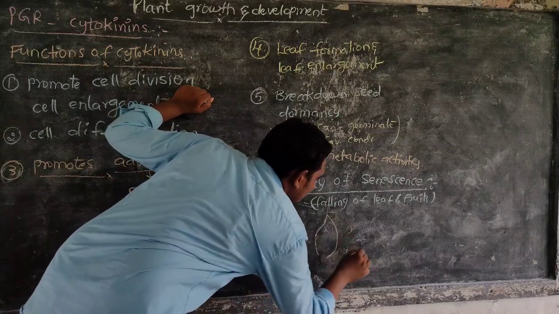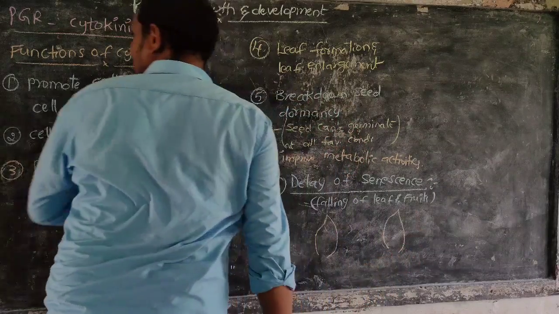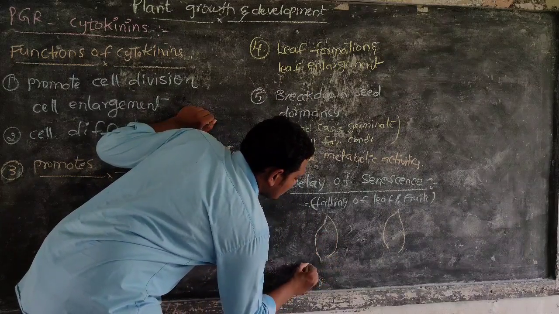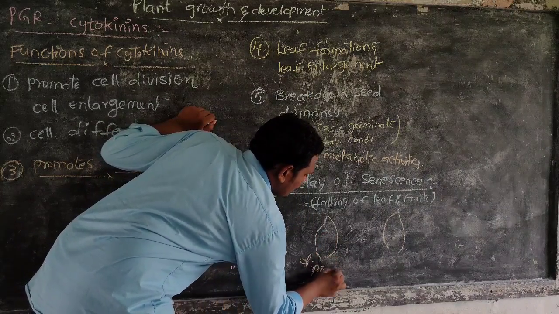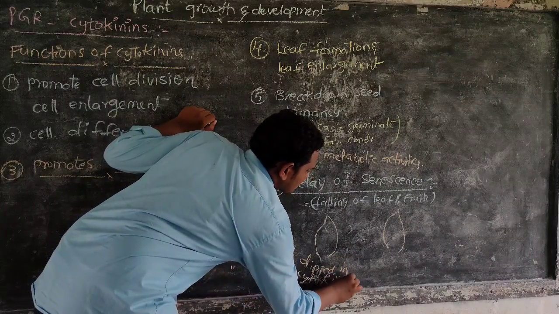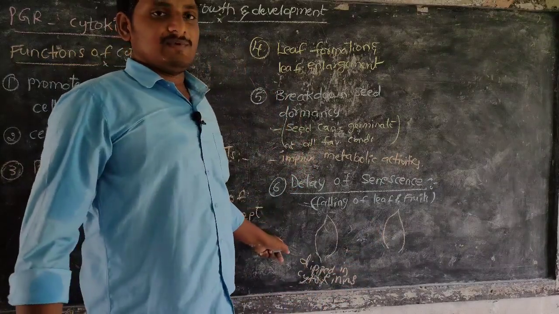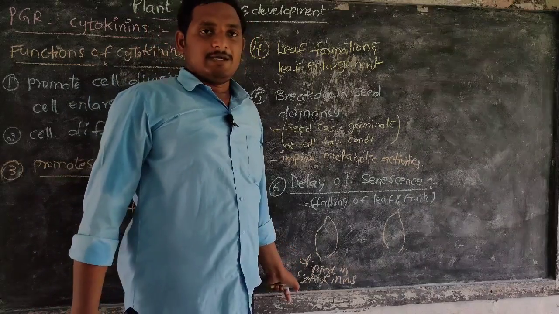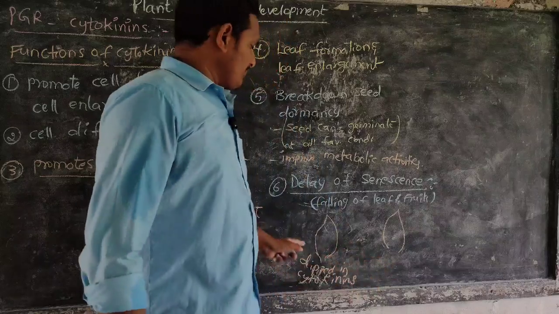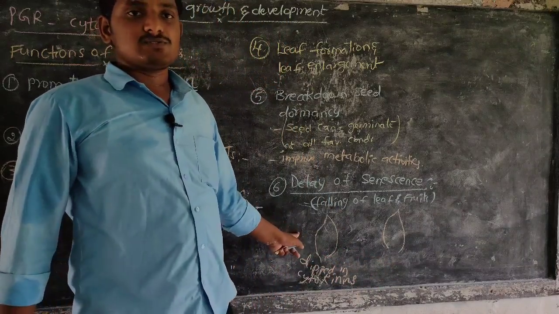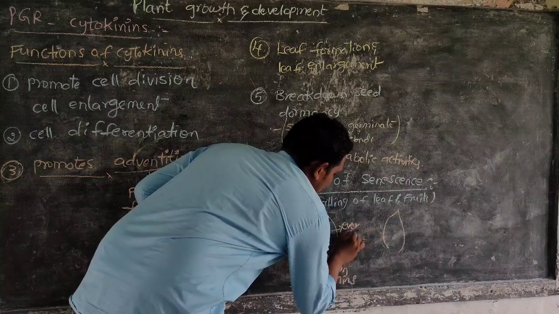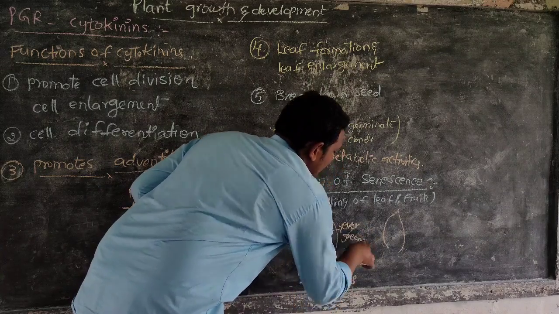This is the leaf, this is the leaf. This leaf is dipped in cytokinins. This leaf is taken as a normal leaf. After some period, this leaf is evergreen, meaning always green in color.